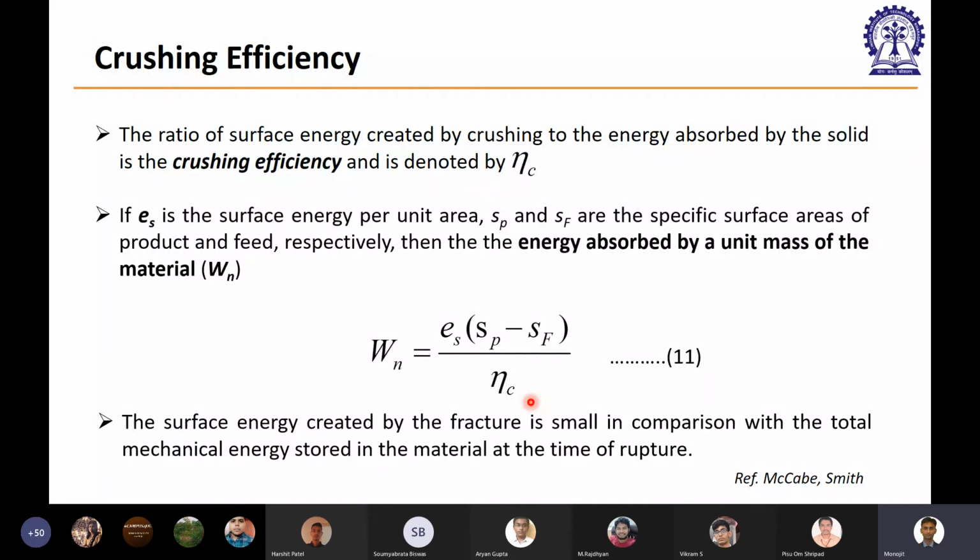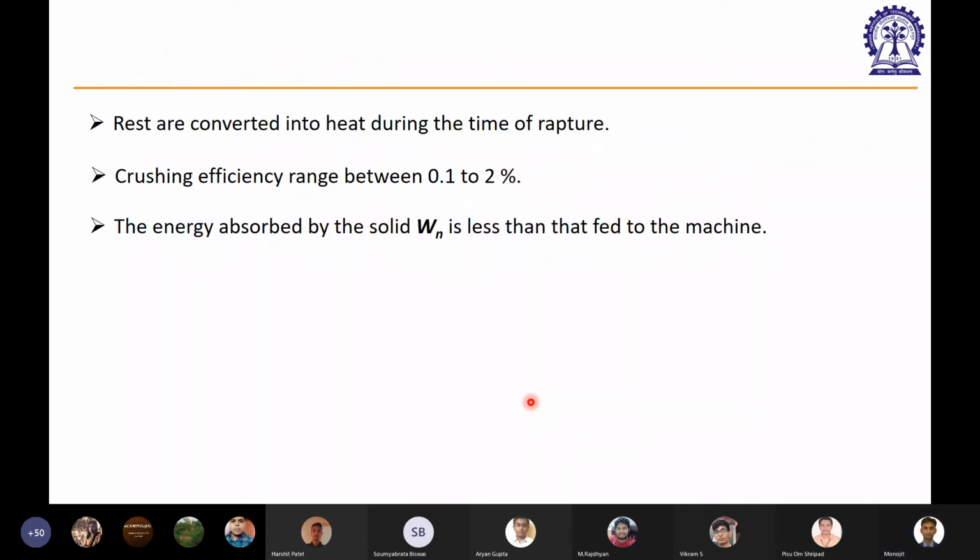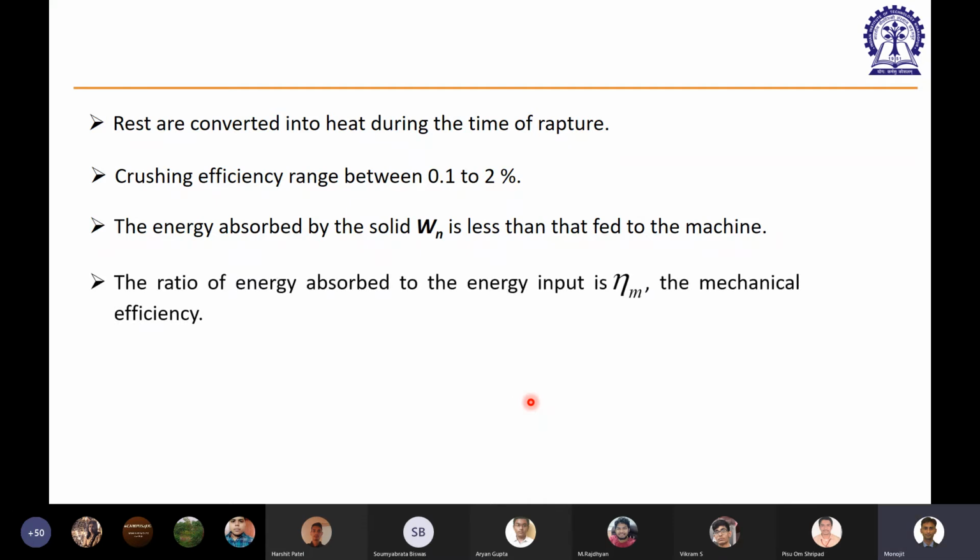So there is a huge loss across all these steps, from the electrical energy that you are supplying to finally the energy that is being supplied to the particle. We club all these losses into a single efficiency term, which we designate as mechanical efficiency, right? So how are we defining this mechanical efficiency? It is the ratio of the energy that is absorbed to the energy that we are giving as an input to the machine. The energy that we give as input to the machine, we can estimate directly.